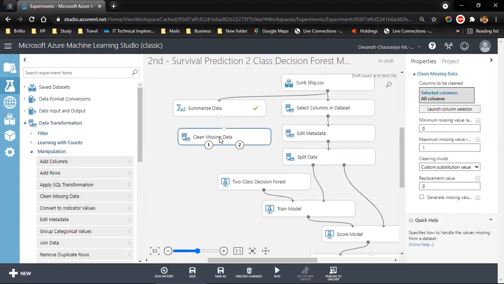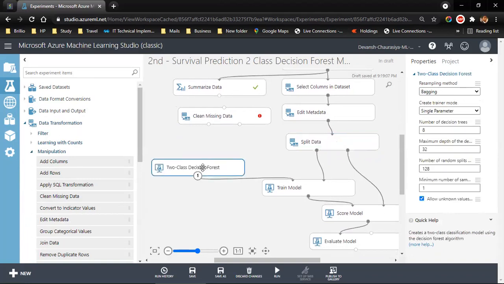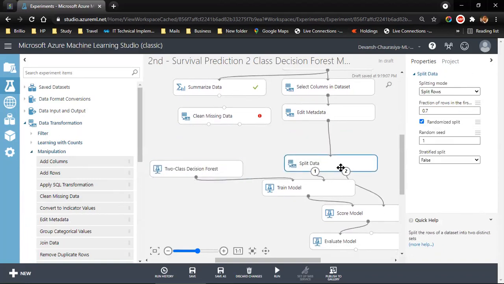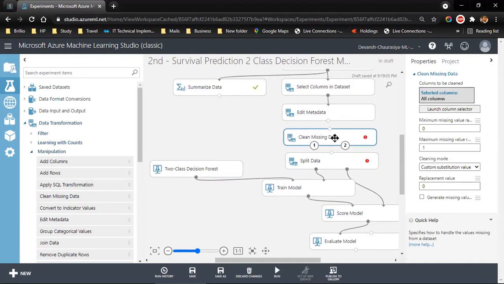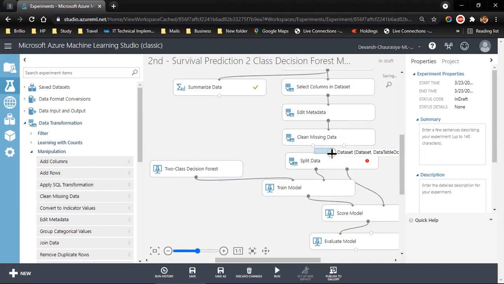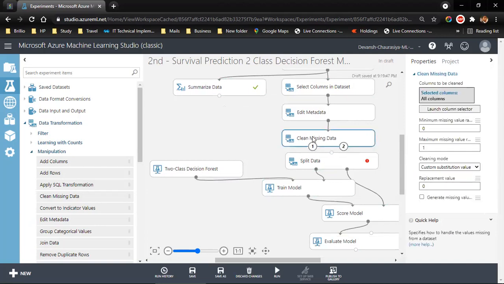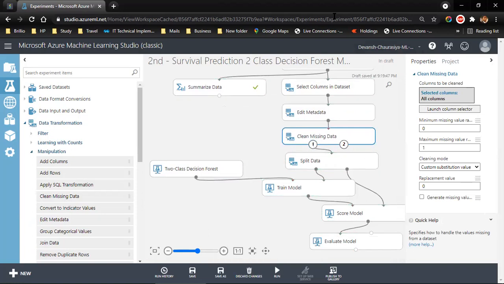Clean missing data should come after edit data, because after editing the data, we are going to clean it, not clean it and then edit it. This is missing value imputation. So I connect it here, clean missing data, connect it over here.